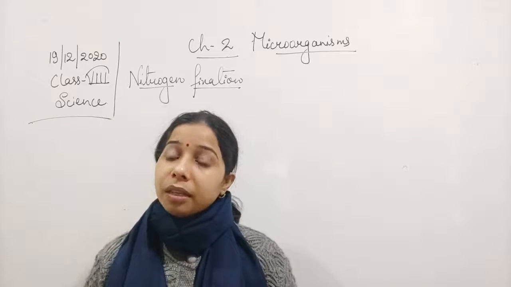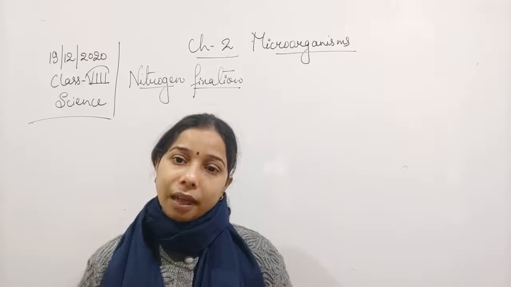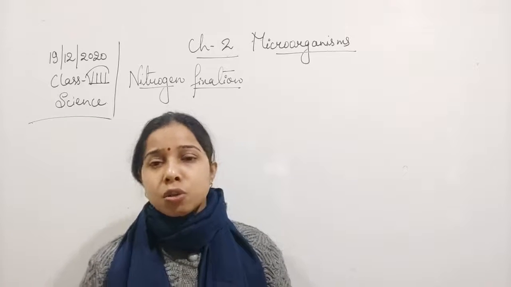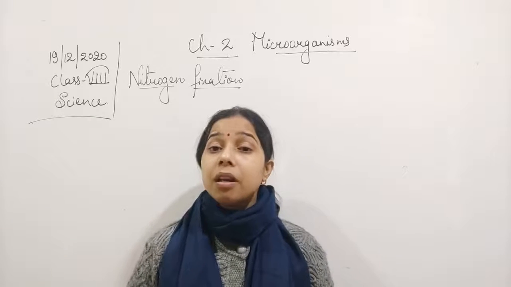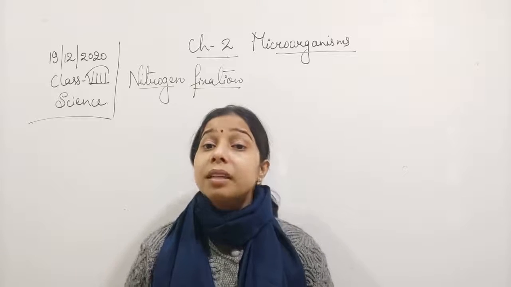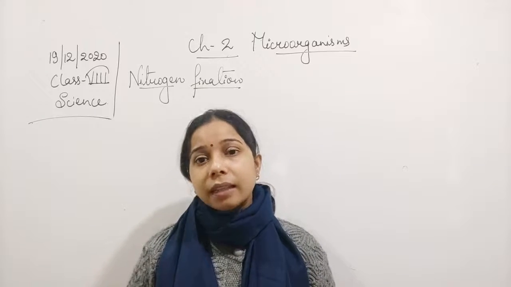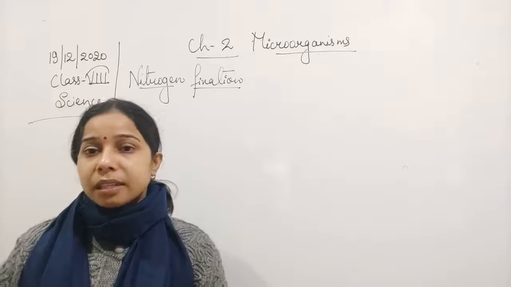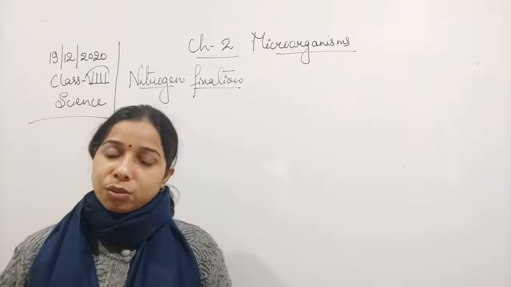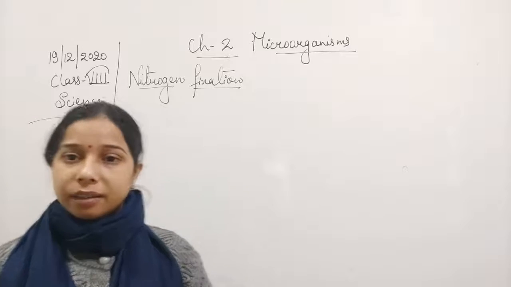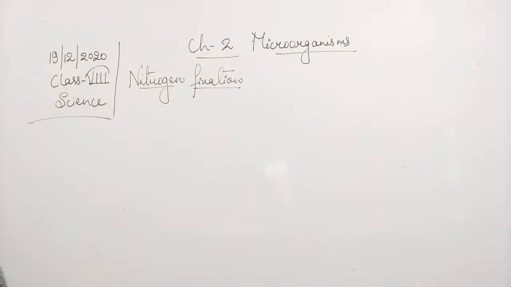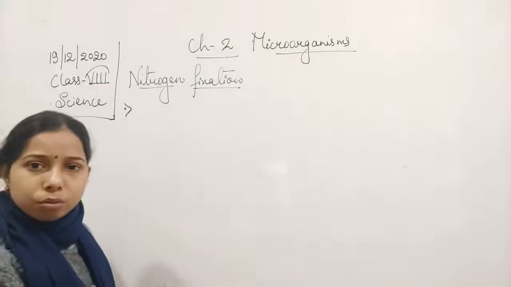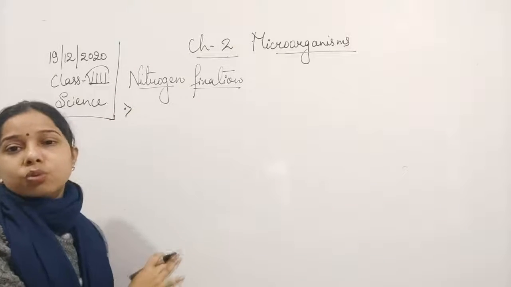Let me tell you one more thing: nitrogen fixation can also be carried out through the atmosphere, and that is called atmospheric nitrogen fixation. This can be done either with the help of lightning or through industries. So industries and lightning help in fixing nitrogen. We have seen that nitrogen cannot be taken directly, but it can be fixed into nitrate, which can be used further by living organisms. We can write everything in points, and then we will discuss the nitrogen cycle also. Then this concept will be understood by you people.